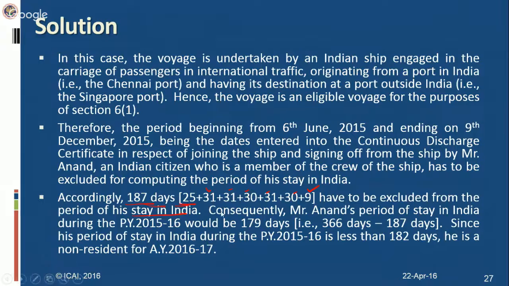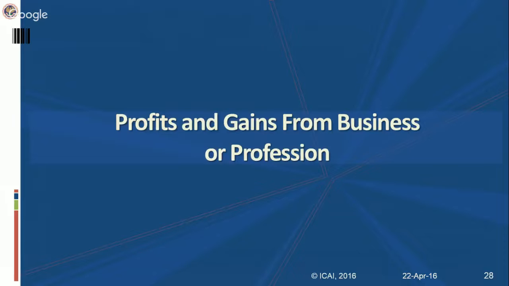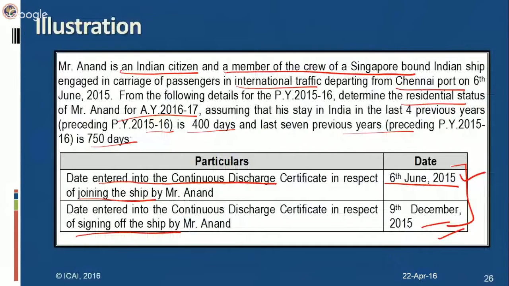So the total number of days in the year is 366 days. We have to exclude this period of 187 days. Now it comes to 179 days. So in Mr. Anand's case, the period of stay in India during the previous year 15-16 would be 179 days, which is less than 182 days. So he is a non-resident in India. The other information relating to the previous years' 400 days is irrelevant in that case, because since he is a non-resident, we are not bothered about the other information given in the question.